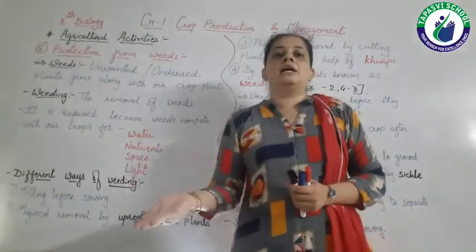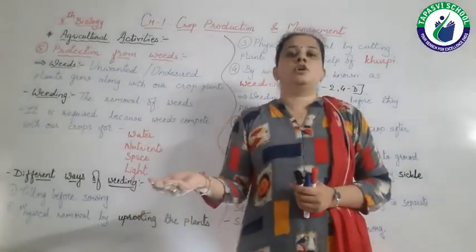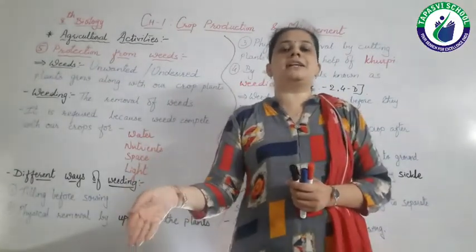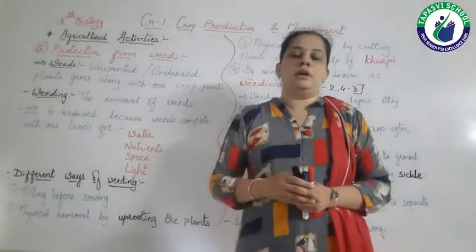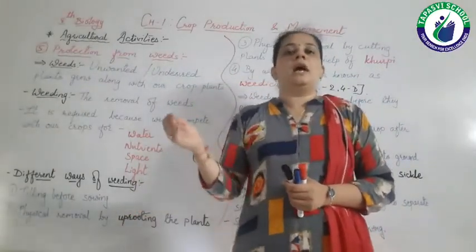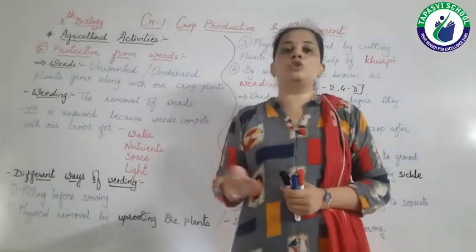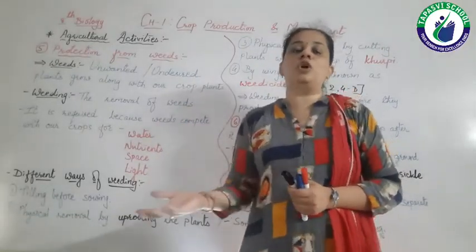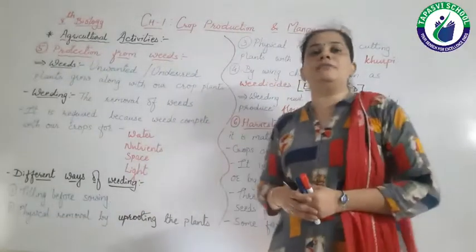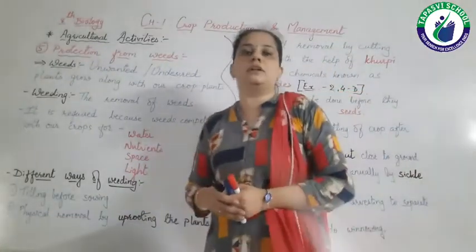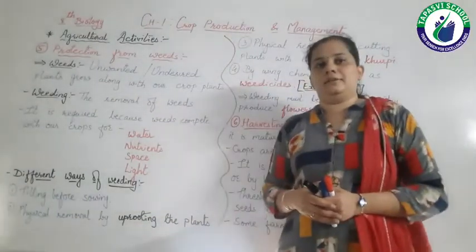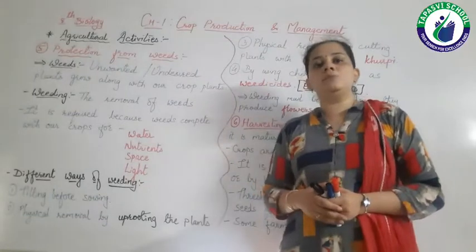The soil which is on the top will go to the bottom, and the soil which is at the bottom will come up. Along with the soil, the roots of the weeds will also be uprooted. It means they will come out and the weeds cannot grow further, right? So by this method, tilling, we can remove the weeds.